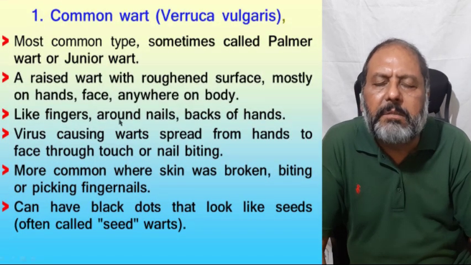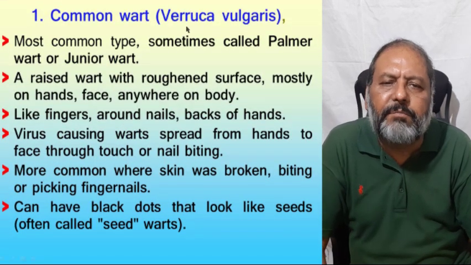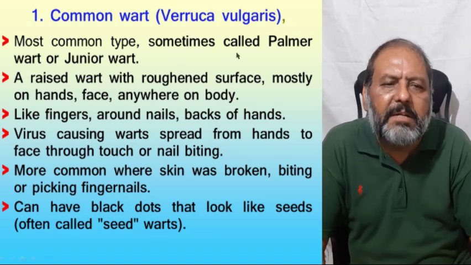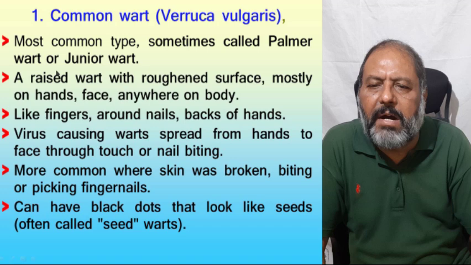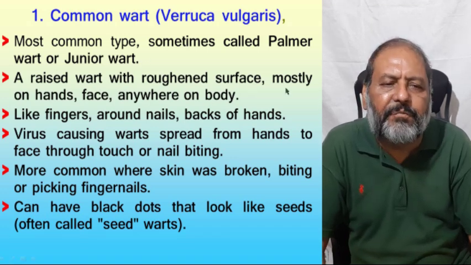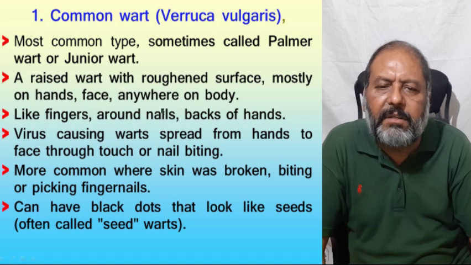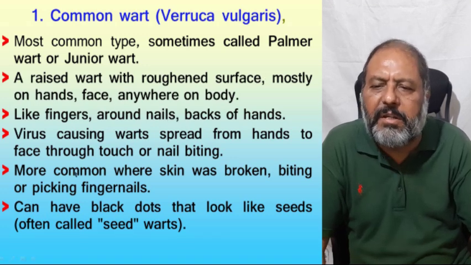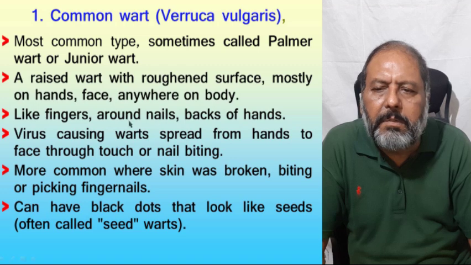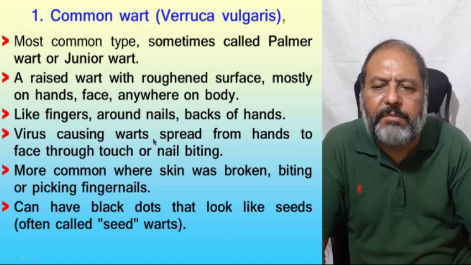Now we are coming to the common wart, which is called verruca vulgaris. It is the most common type, sometimes called palmar wart or the junior wart. A raised wart with roughened surface, mostly on the hands, face, or anywhere on the body, like fingers, shape around nails, backs of the hand.